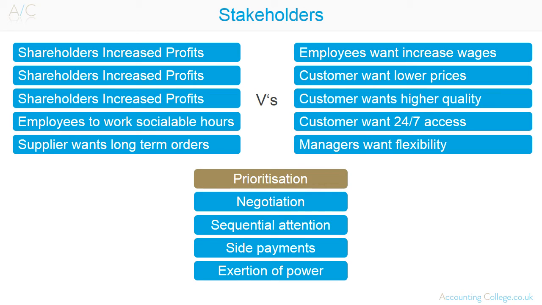Prioritization, possibly using Mendelow's matrix as a guide on which stakeholders to prioritize. Negotiation and satisficing. This is the achievement of a compromise, possibly by finding the minimum acceptable outcome for the stakeholder and offering them that. With sequential attention, focus is put on different stakeholders each period. Side payments. This may be offering a benefit to a group which is not what they actually want but what they may accept instead. And finally, exertion of power. This is used in a deadlock situation where a senior figure simply exerts their power to force through a decision.